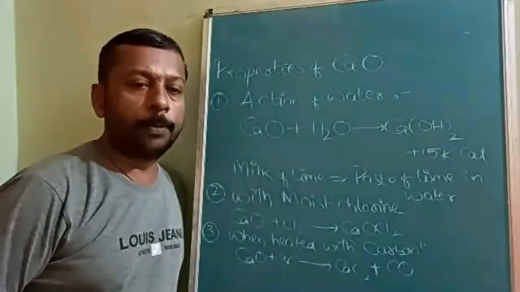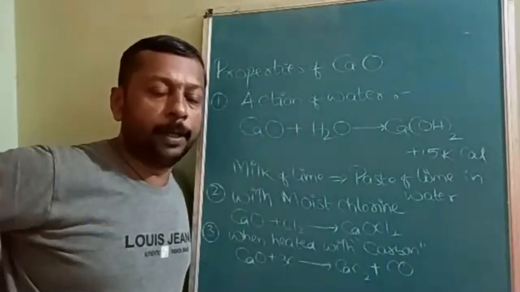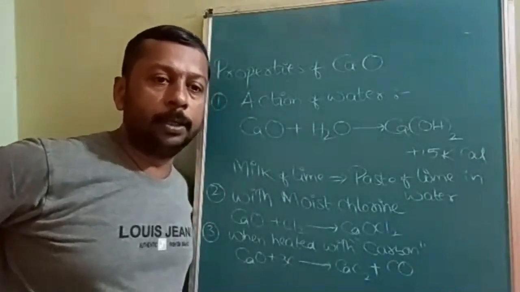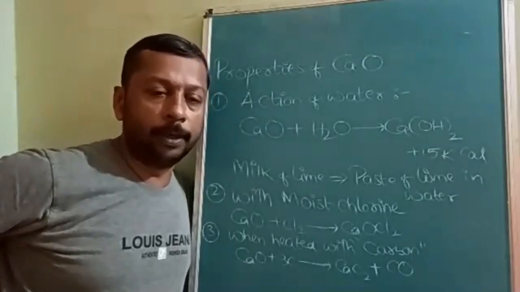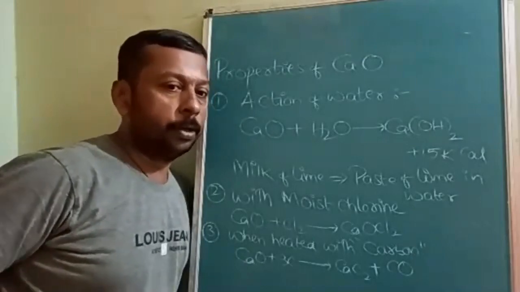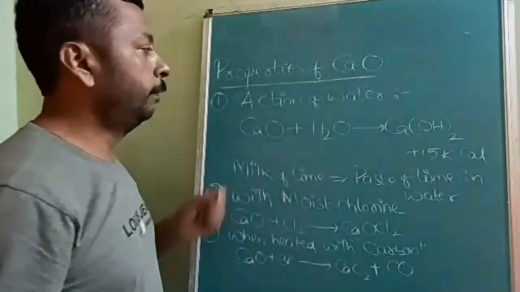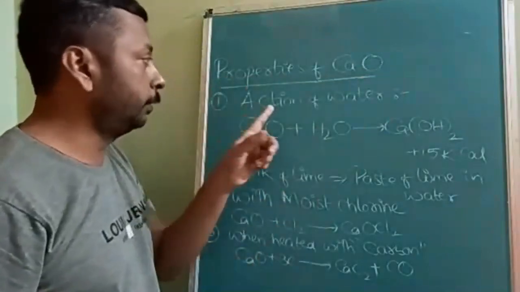Okay, next are properties. There is only one preparation method, and the best preparation method is the thermal decomposition of calcium carbonate. Now, the properties are also very few, so try to understand them fast so that we can complete the compounds of calcium.